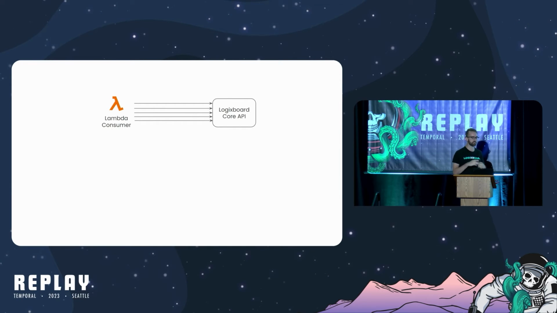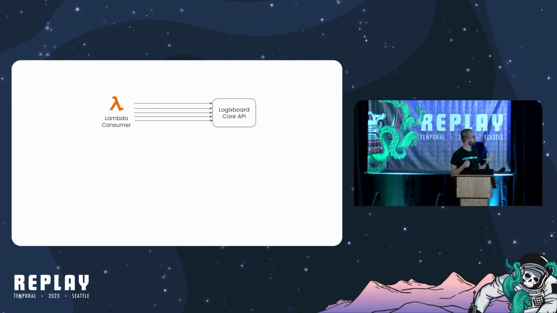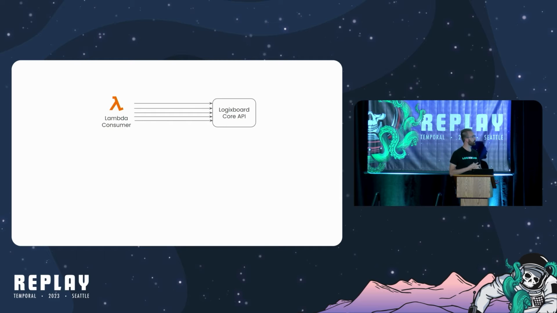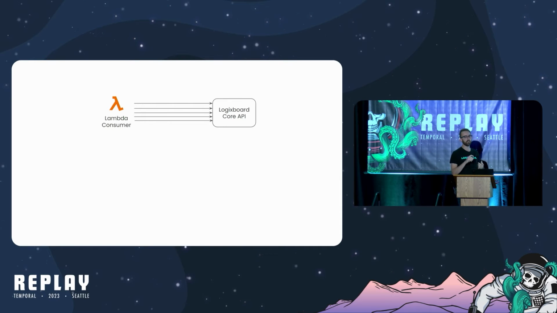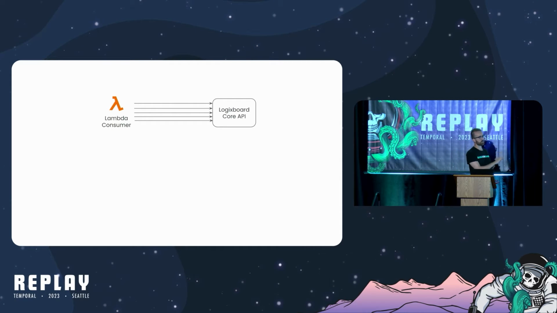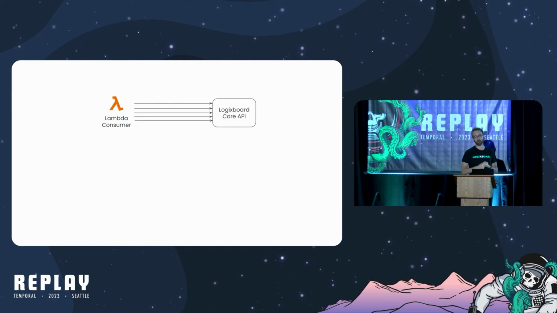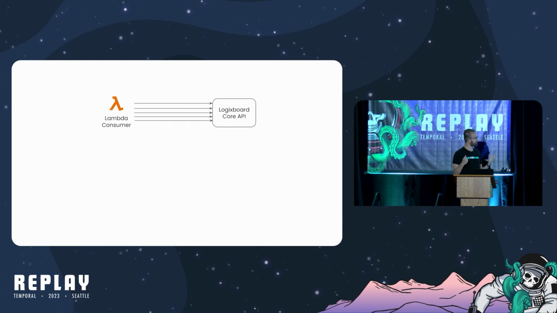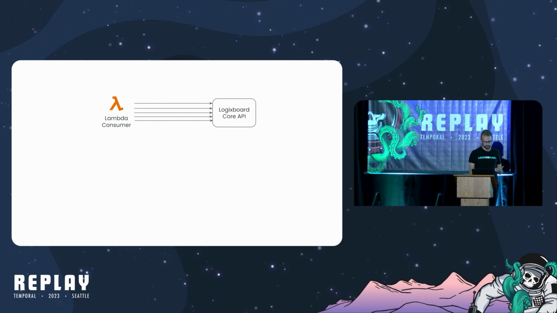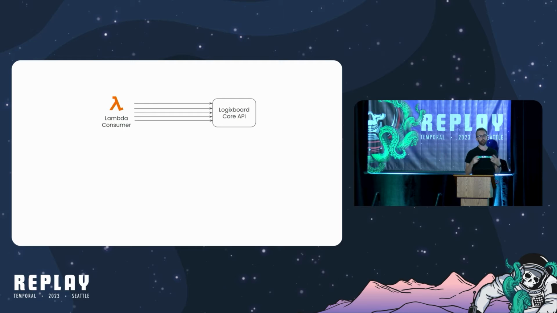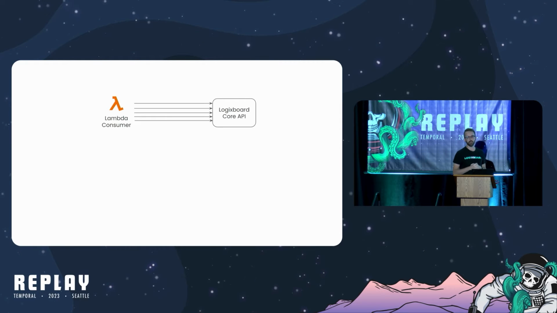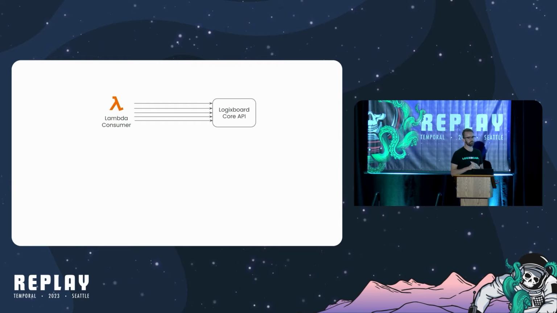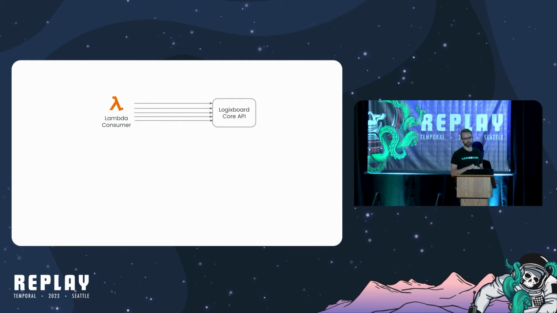So in normal situations, this is fine, except when, for example, the fifth call here failed, and we're doing these calls in sequence or even in parallel, and if the Lambda consumer failed altogether and you had to retry the full Lambda invocation, you end up wasting a lot of compute on your core API, on the dependent services of the core API, so our database, retrying calls 1 through 4 unnecessarily. So this was painful and expensive. And beyond that, we also had ERPs that were sending us really massive message payloads in the hundreds of megabytes of XML. So when we parse those messages, we end up spending a lot of compute doing so.